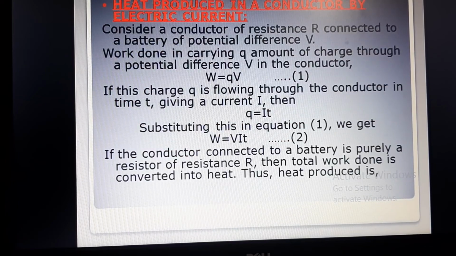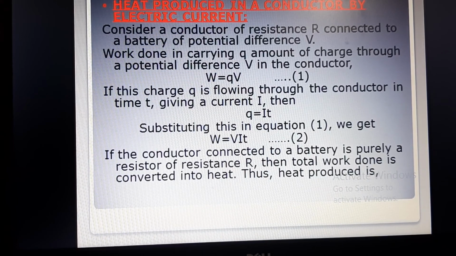Next one is heat produced in a conductor by electric current. This is mathematical. Now consider a conductor of resistance R connected to a battery whose potential difference is V. Work done in carrying a Q amount of charge through a potential difference V in the conductor, we have already discussed potential difference. Work done means Q into V.